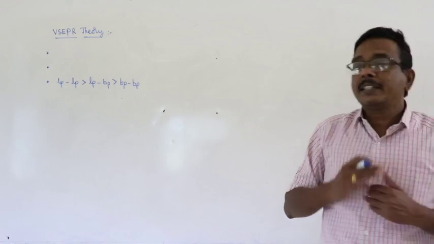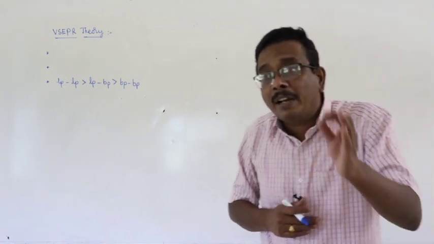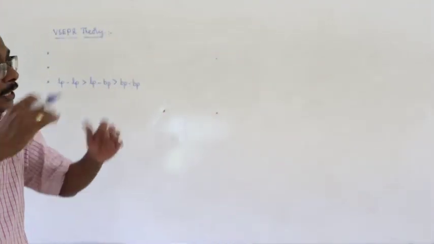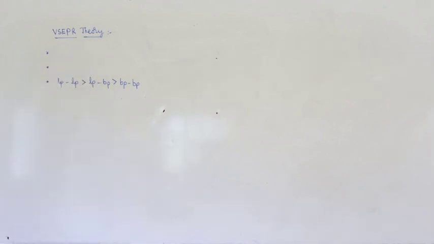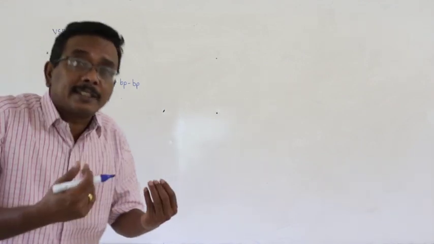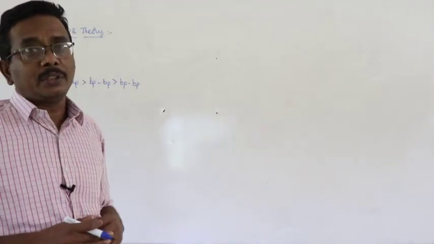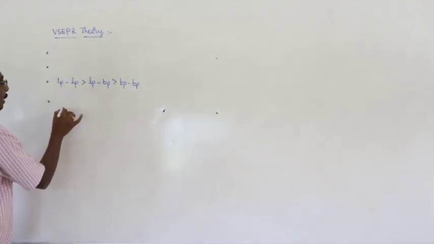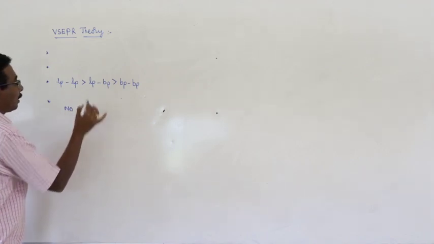And based on the number of electron pairs present in the valence shell of central atom, we can predict the shape of molecule. We can predict the geometry of the molecule. Right. If all the electron pairs in the valence shell of central atom are bond pairs, then the shape can be easily predicted. How? Here, number of electron pairs.